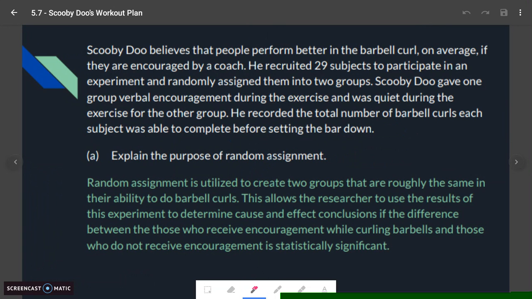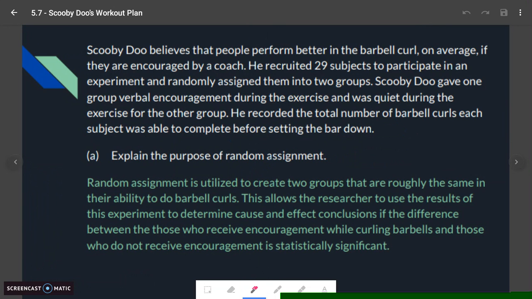Now, the big thing about this problem, though, is we would not receive full credit if we don't have specific context. Notice how in my response, I specifically mentioned those receiving encouragement while doing the barbell curls and those who do not. So in any question you answer like this, you have to tie context back into the problem. Remember, basically, every question needs context in there.